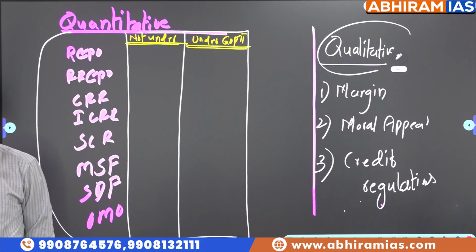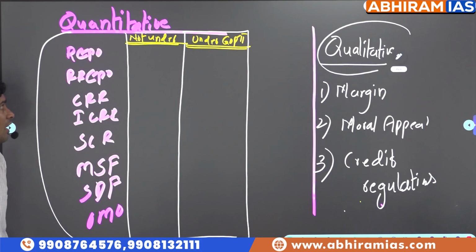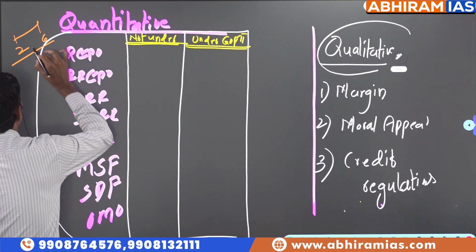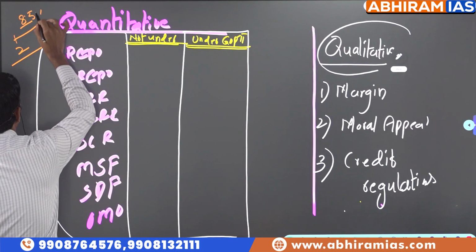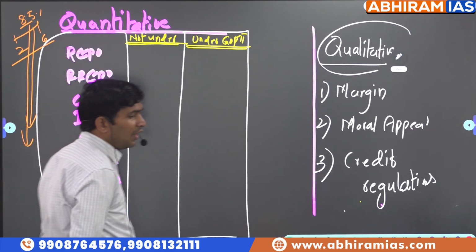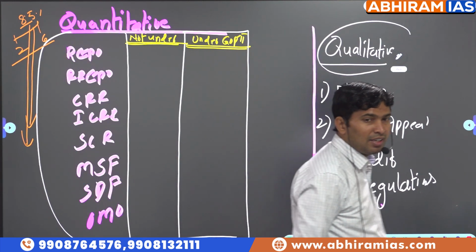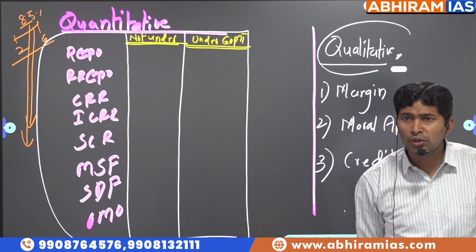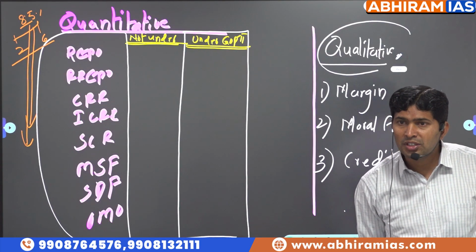Why, sir? Because inflation is not under control, meaning it is not in the range of 2 to 6. To control the prices, we should reduce money supply. If people spend less, demand would come down, prices would come down.